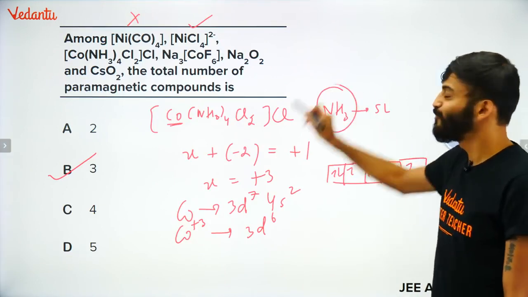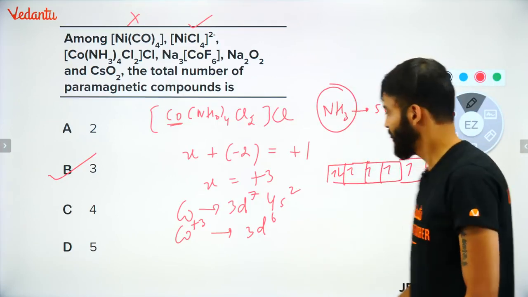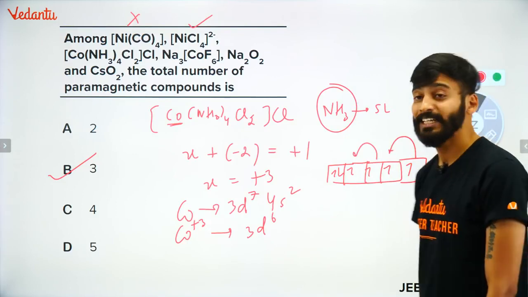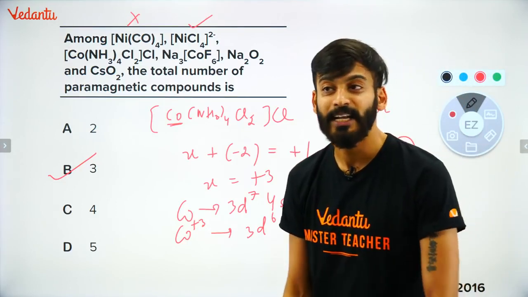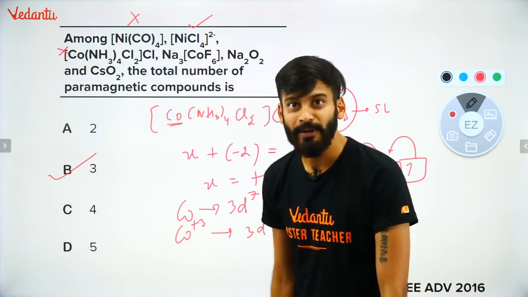But as I told, ammonia is a strong ligand. What will happen? Again it will pair up. All of this will pair up. So it will not have any unpaired electron. So here also this is not paramagnetic, this is diamagnetic.